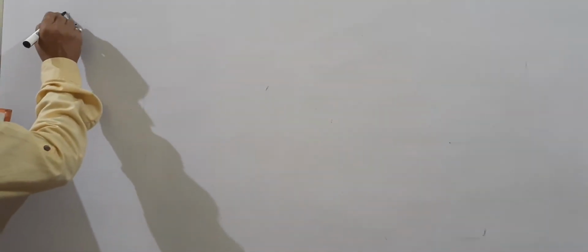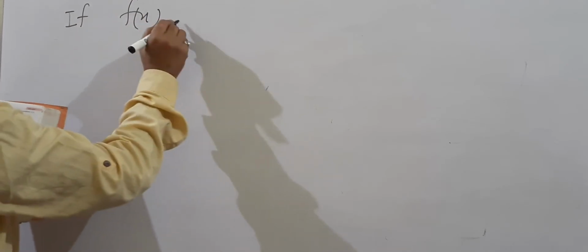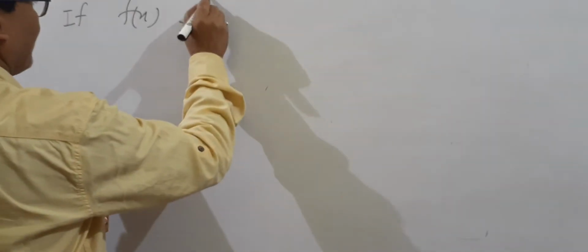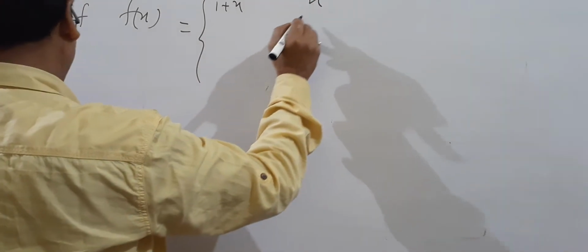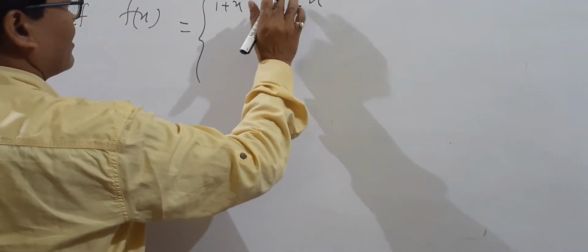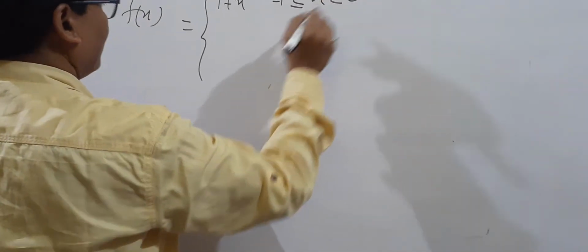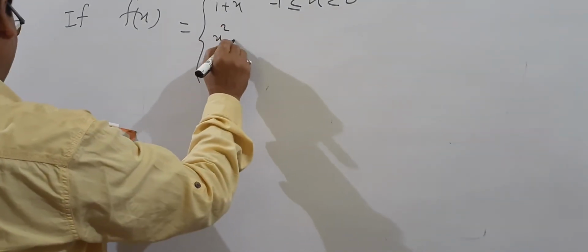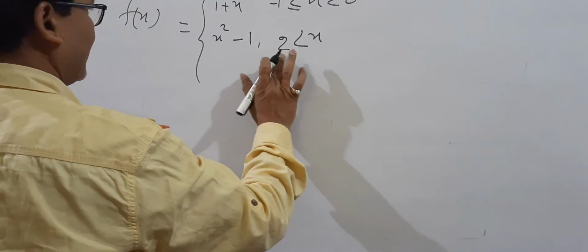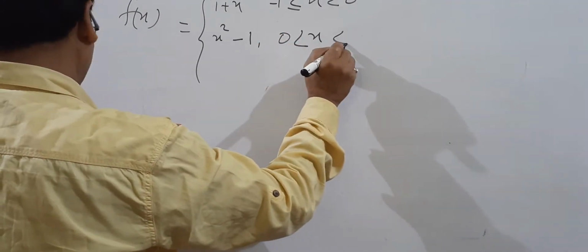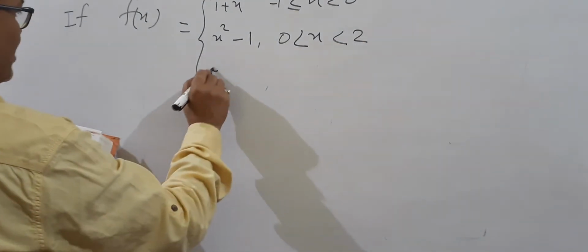If f(x) is equal to 1 plus x when x is greater than or equal to minus 1 but less than 0, x square minus 1 if x is greater than 0 but less than 2, and 2x if x is greater than or equal to 2.